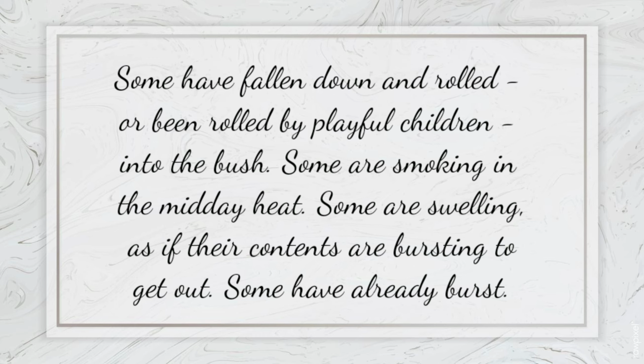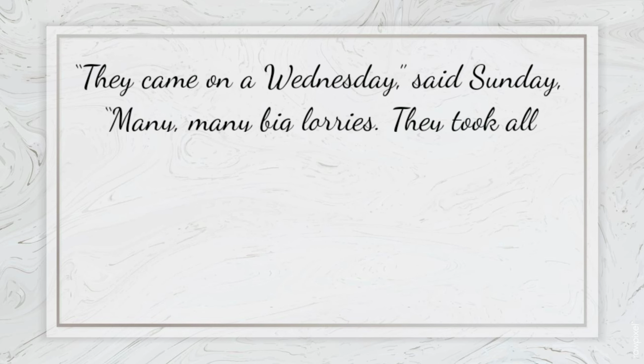Here, some drums have fallen down and rolled here and there as the children played with them, then rolled into the nearby bushes. In the noontime, because of heavy heat, smoke is coming out from the drums. The size of some drums is gradually increasing and they are ready to break and let the material get out. Some drums have already broken. Next para.